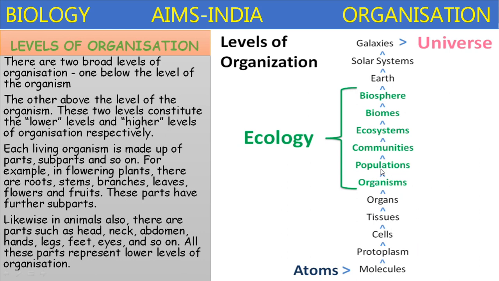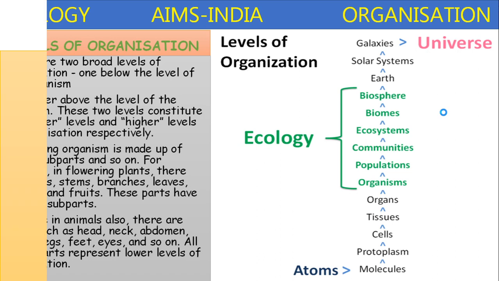Organisms combine to form populations, which combine to form communities, which combine to form ecosystems, which combine to form biomes, which combine to form the biosphere. Several biospheres unite to form the earth. Earth combines to form the solar systems, which combine to form the galaxies, and finally the universe. The universe is the highest level of organization.